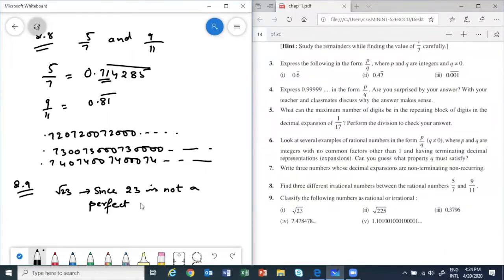Otherwise, if we write it is non-recurring, we will have to find the square root, and then we will say it is non-recurring, so it is not a rational number. Since 23 is not a perfect square, root 23 is irrational.